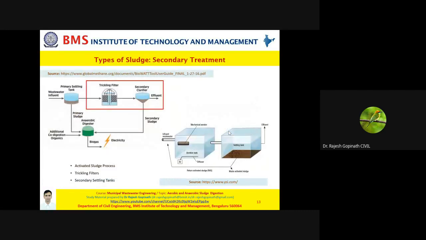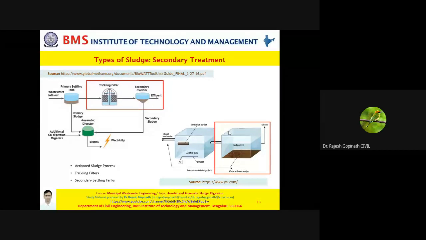You know very well about secondary treatment wherein you employ trickling filters or you employ activated sludge process. In the case of activated sludge process, it is not merely a sludge, but it is basically an activated sludge. This is what we had learned in previous classes. As a matter of fact, if you're looking at activated sludge, the color is probably golden brown, and it has a pleasantly earthy color. Even this sludge contains 98 to 99% water itself. The remaining 2 to 1% is the organic matter.